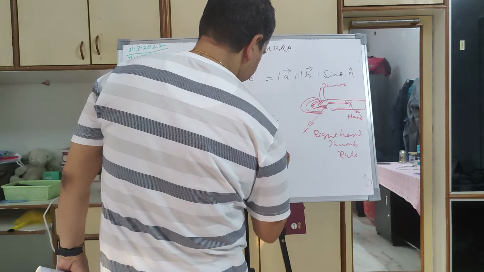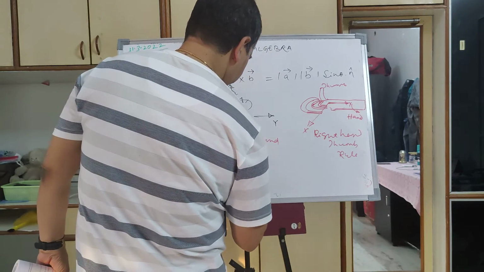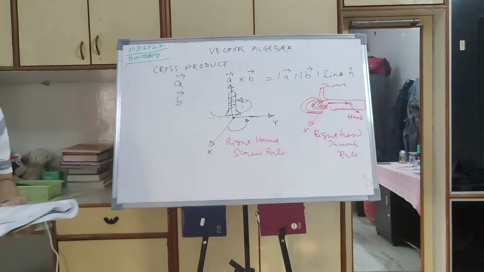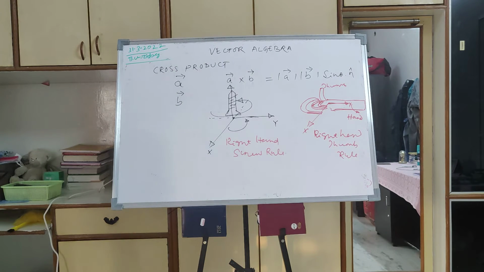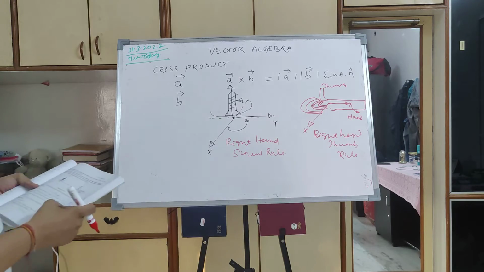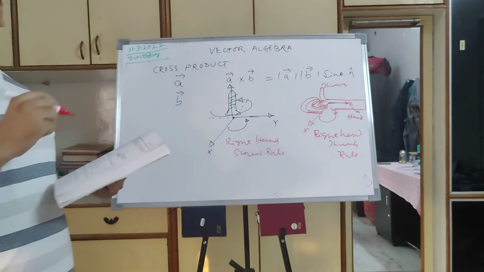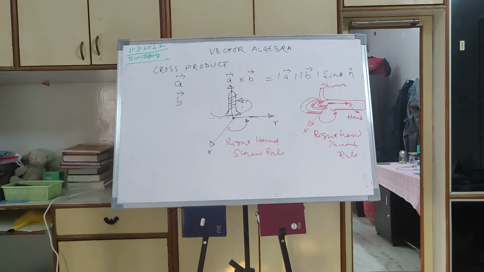So what is the intention of doing all this? Here the rotation is from x to y. The intention is to determine the direction of the cross product.